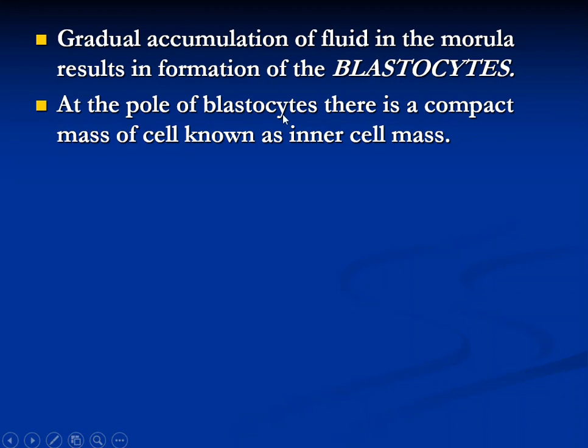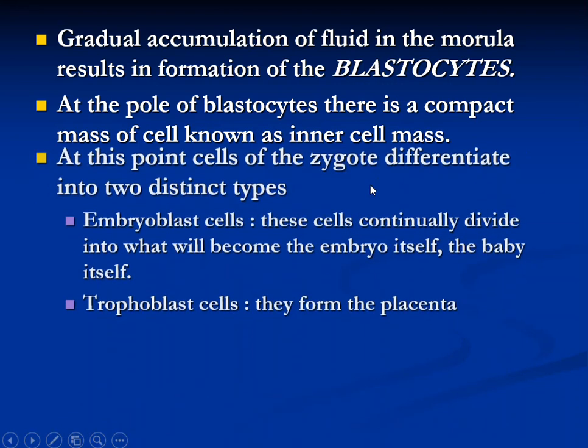At the pole of the blastocyst, there is a compact mass of cells and that is known as the inner cell mass. So in the blastocyst there are also two layers, inner and outer. The compact mass of cells is known as the inner cell mass.